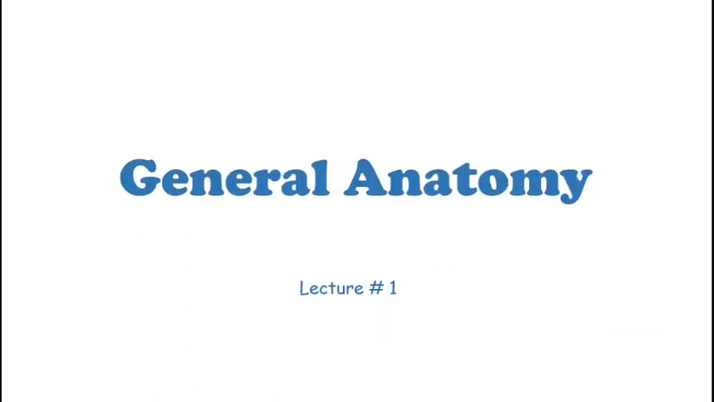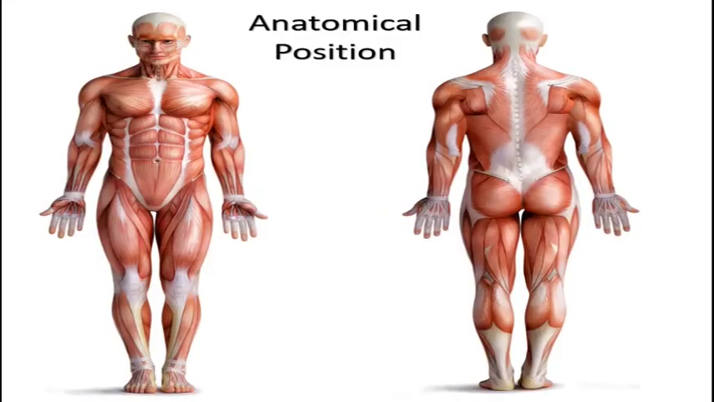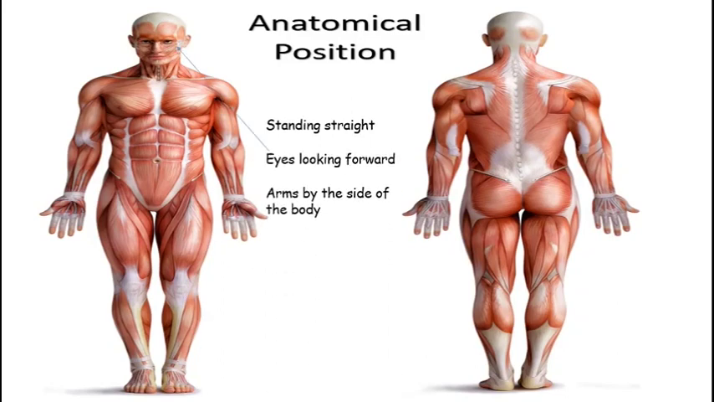General Anatomy, lecture number 1. For the ease of study, we have given different body positions of our body certain names. Like this is an anatomical position in which a person is standing straight with eyes looking forward, arms by the side of the body, palms facing forward and both feet together.